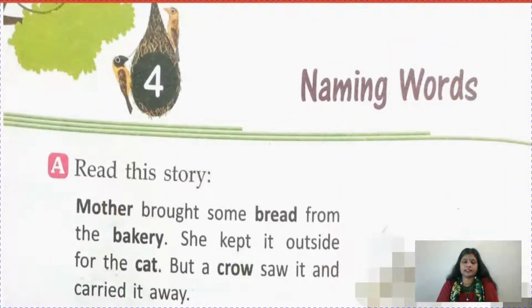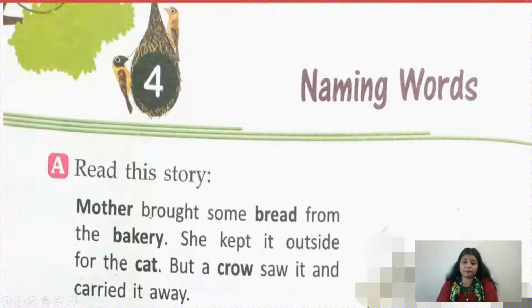Now let's start the chapter, children. I gave you so many examples. I hope your concept is clear. But if not, let us read this and understand more. Chapter 4, naming words. Read this story. Mother brought some bread from the bakery. She kept it outside for the cat. But a crow saw it and carried it away.